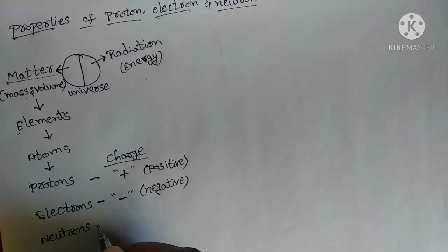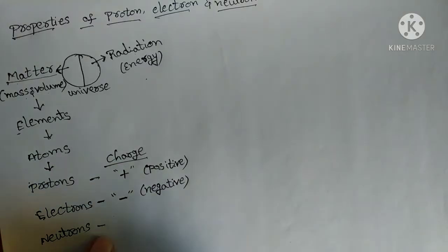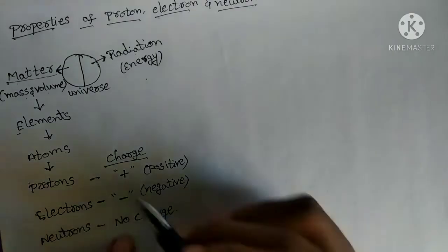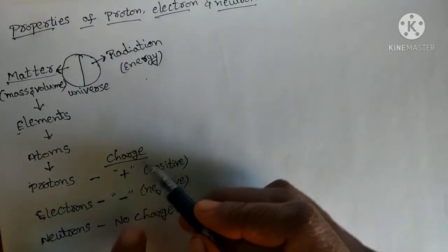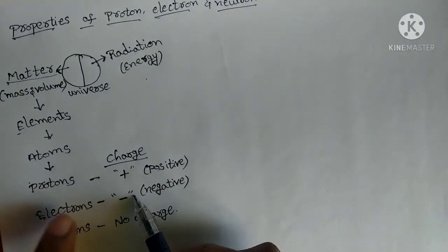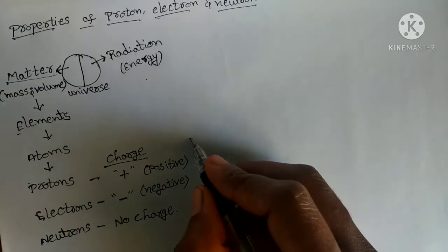And what about neutron? Here proton is positive, electron is negative, and neutron has no charge. So this is the first fundamental property of these three particles. Proton has positive charge, electron has negative charge and neutron has no charge. Okay.